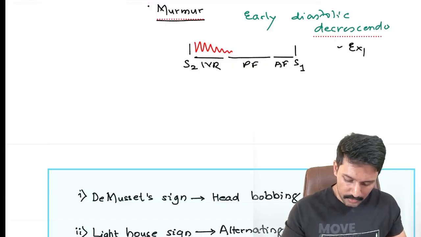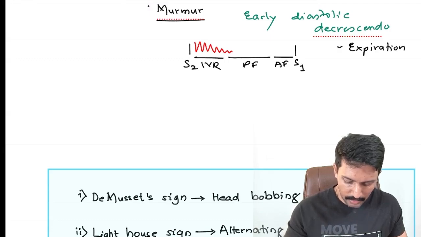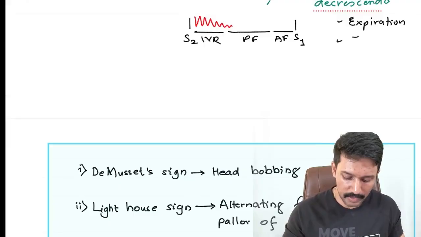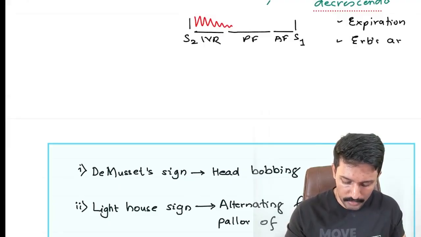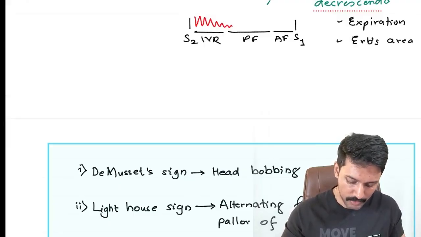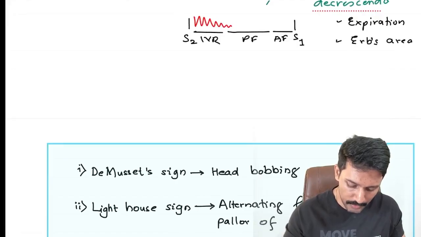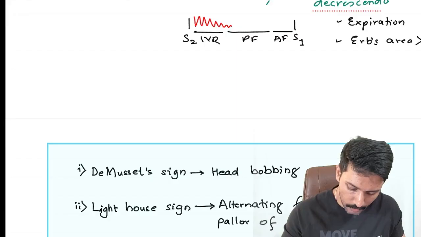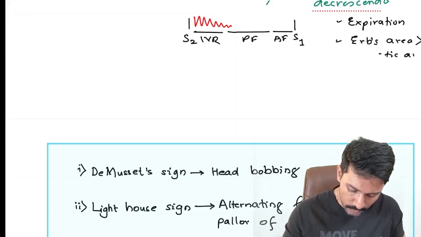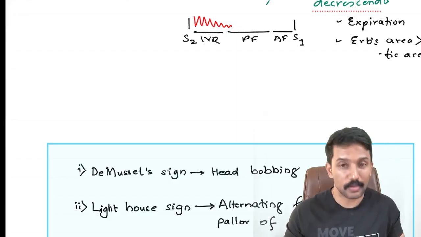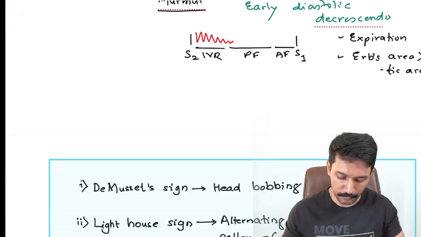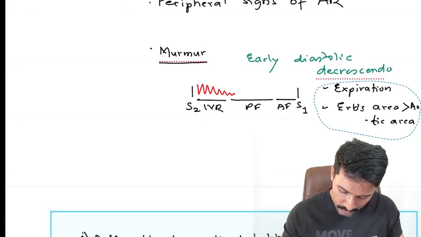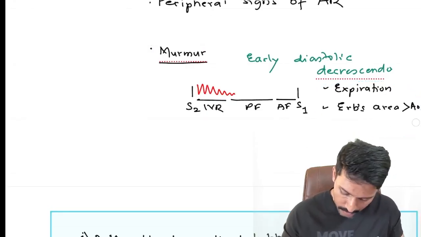Where is it best heard? It's left sided, so it is best heard in expiration. And which area? It can be heard in the aortic area, which is right second intercostal space, but the best heard in Erb's area. What is Erb's area? The right third intercostal space. So if they are asking what you should prefer, Erb's area should be preferred over the normal aortic area. Erb's area is also called as neo-aortic area, if you remember it.